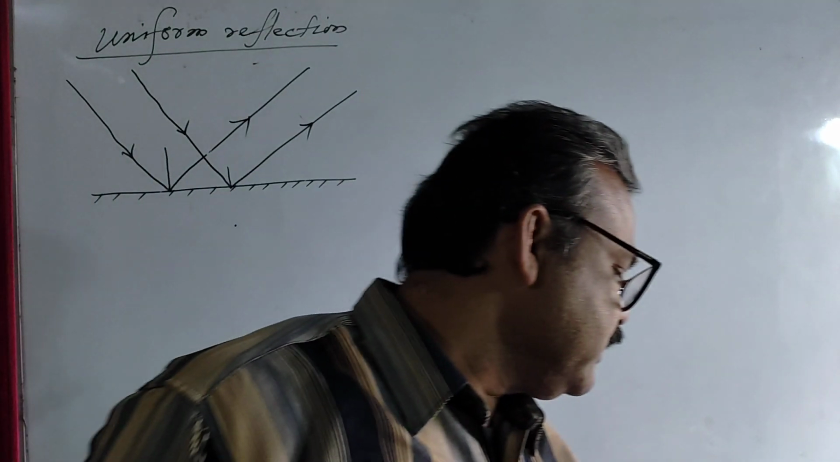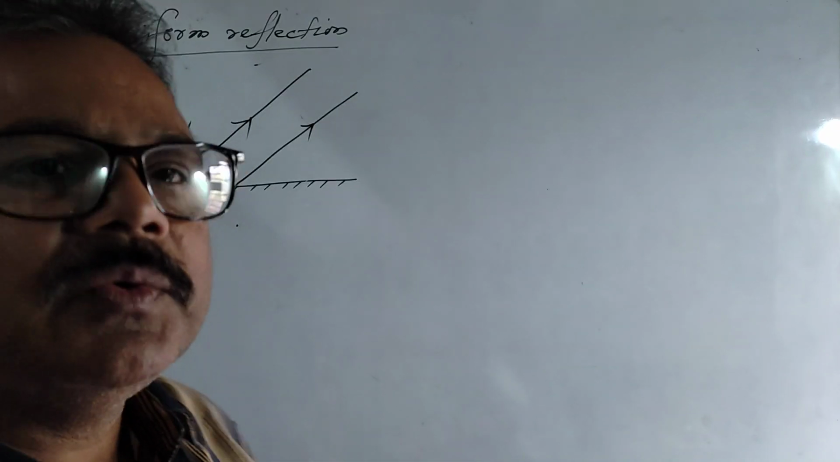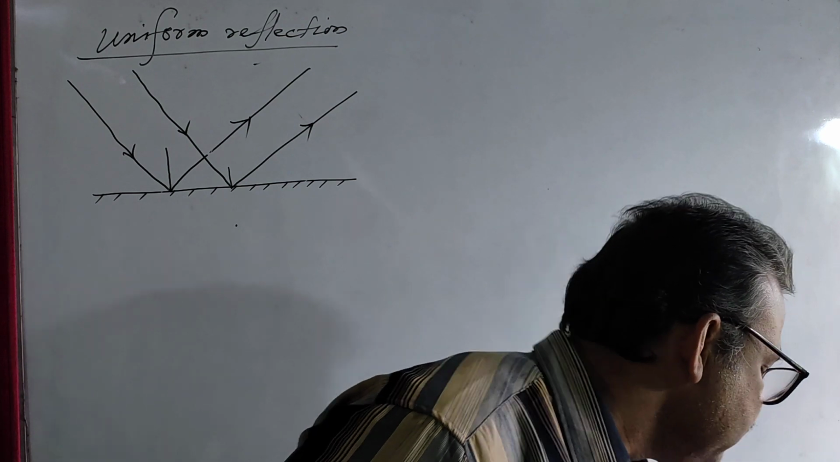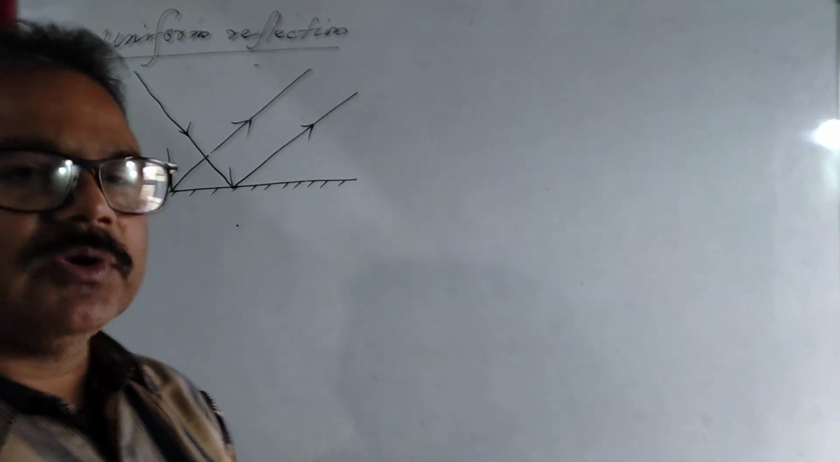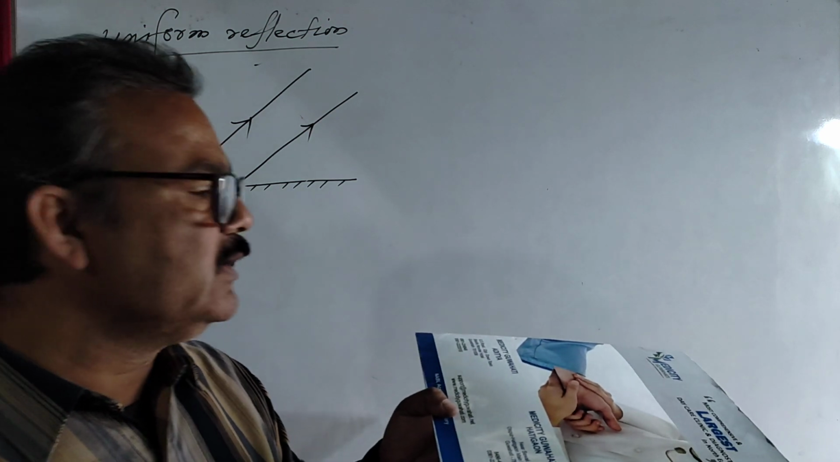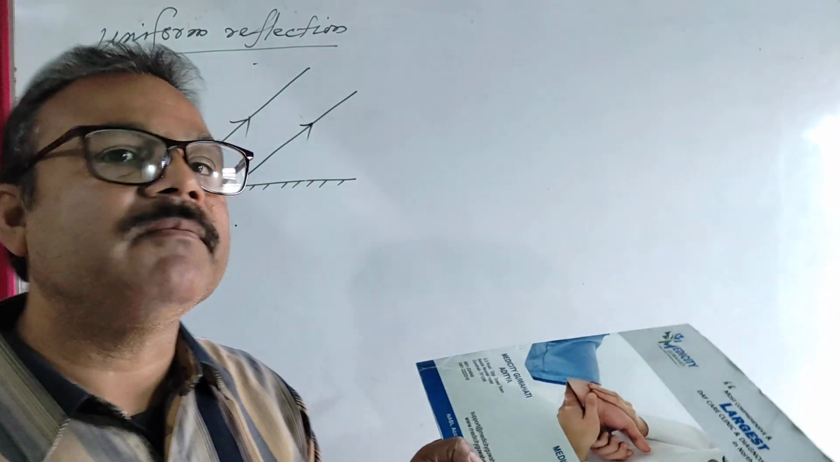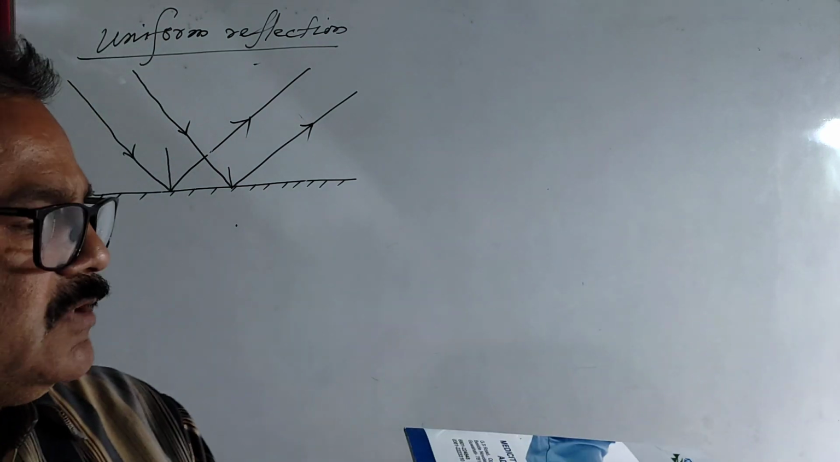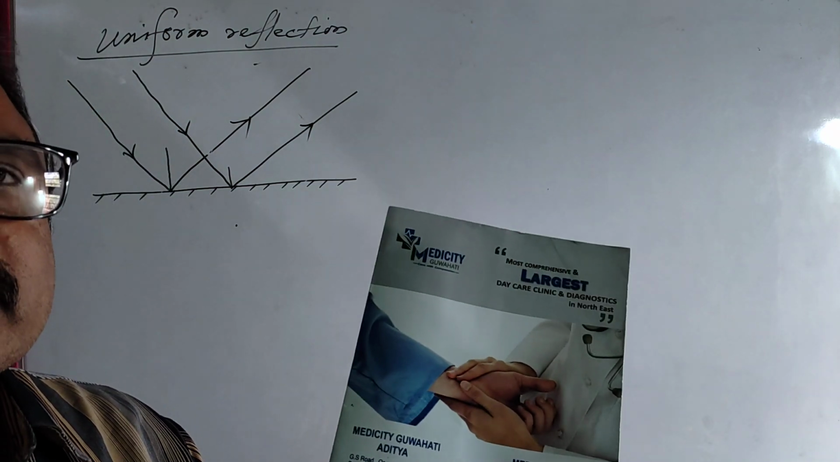Is it clear? So remember that uniform reflection always takes place from a smooth surface. Suppose this is a polished paper, and the words written on it are not visible from all directions, because uniform reflection takes place from this particular paper. Am I right? Okay.